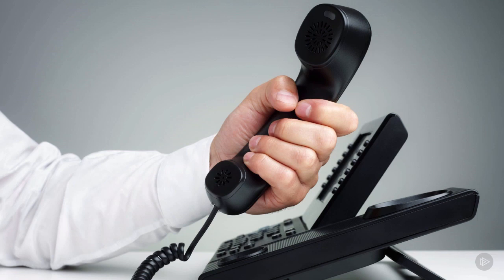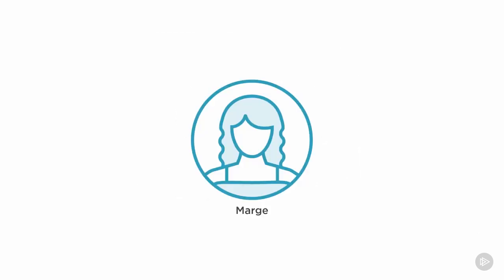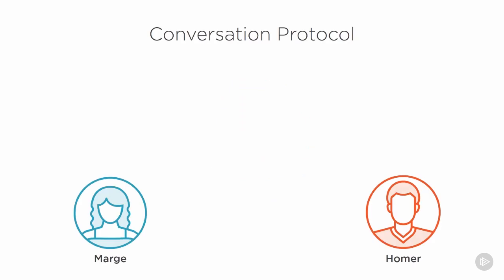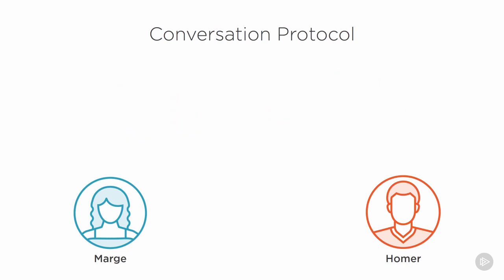He has to pick up the phone. He has to wait for the dial tone. He has to dial the number. After he dials the number, he's going to wait for the phone to ring. After the phone rings, Marge is going to pick up the phone. They're going to start the conversation. Marge is going to say hello. Homer says hello. Now we can send any information we want.